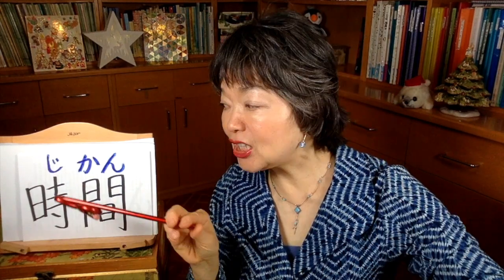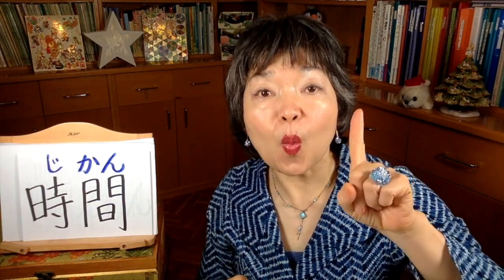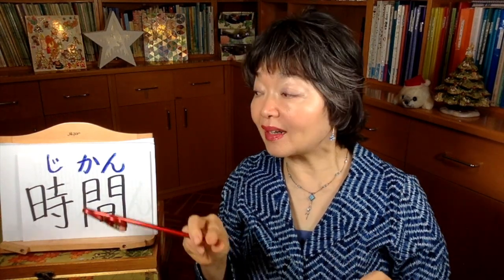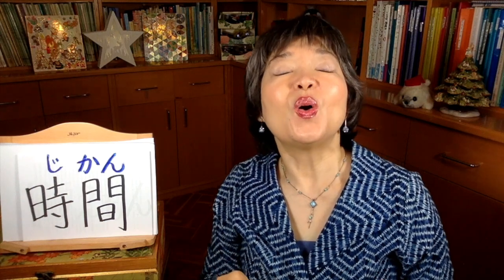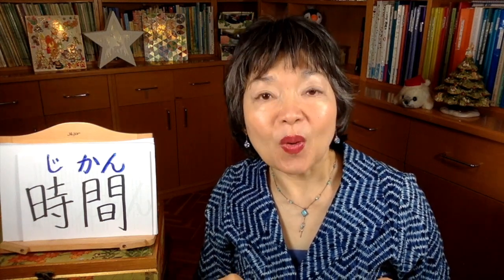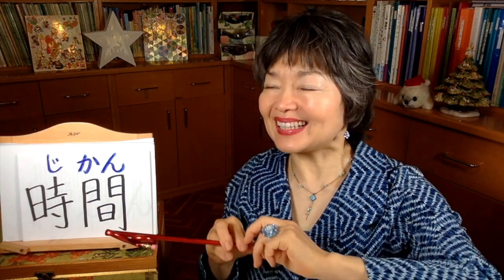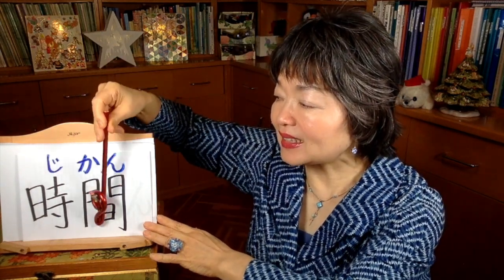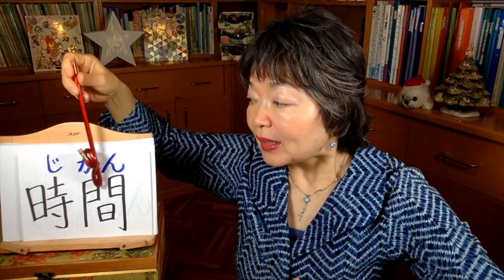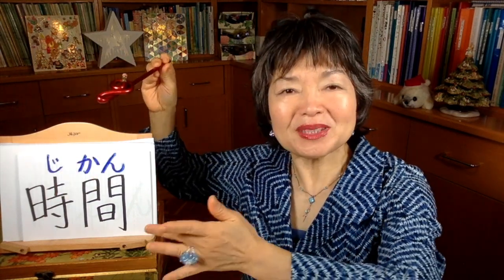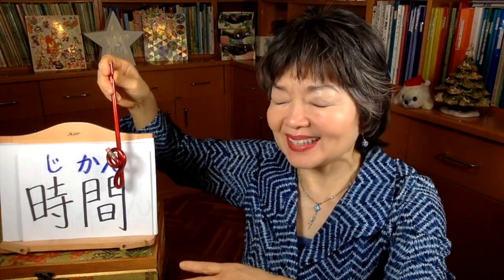But for example, if I say 1時間, it means for 1 hour, not 1 o'clock. 1時 1 o'clock. 1時間 for 1 hour. 2 hours, that will be 2時間. Like that. And 時間, it's like the lots of moments. That is the time. 時間.